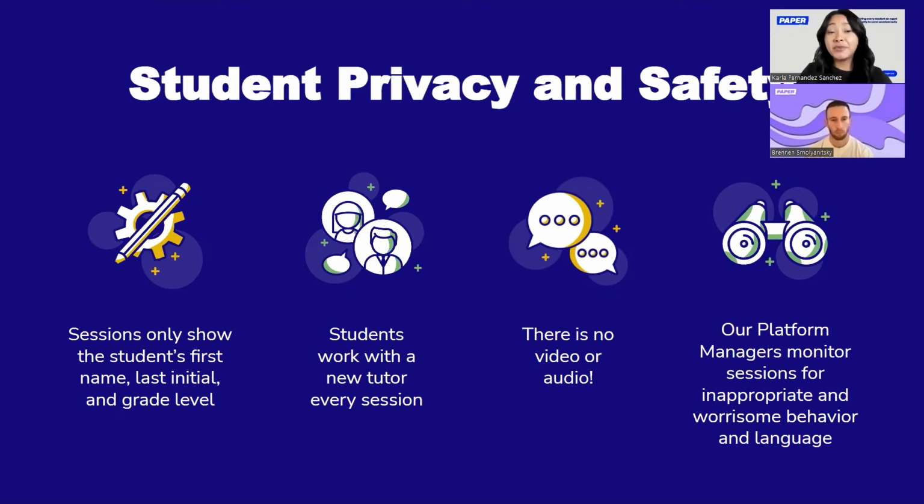And something else that's very important for us to share with you parents is student privacy and safety. This is something that we take very, very seriously here at Paper. So for this reason, we are taking different measures to ensure that your students are working securely in the platform every single time. First things first, sessions will only show the student's first name, last initial, and their grade level. That's all the information that tutors will be able to see when interacting with your students in the platform.